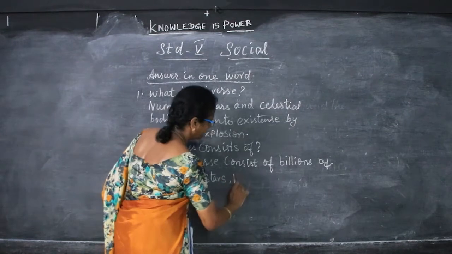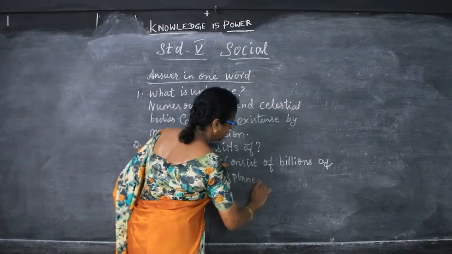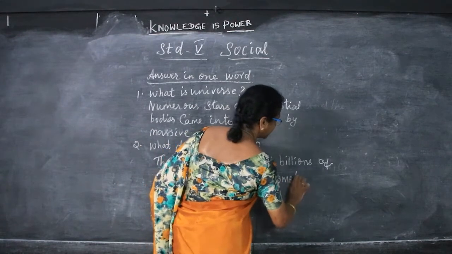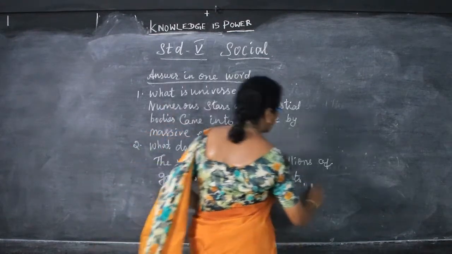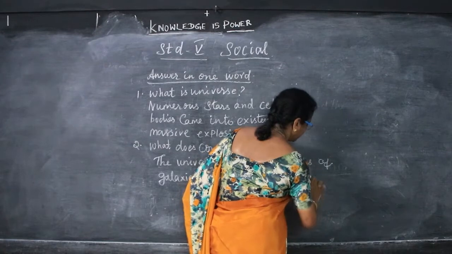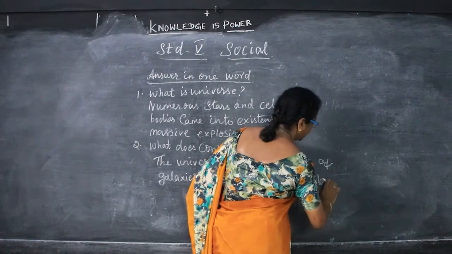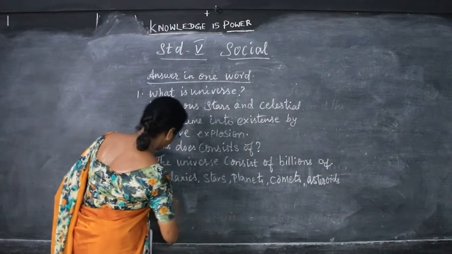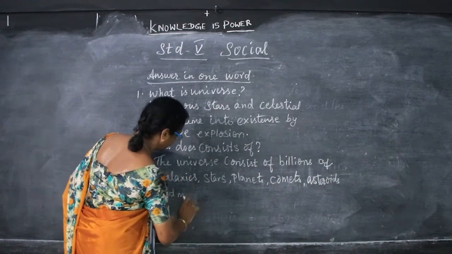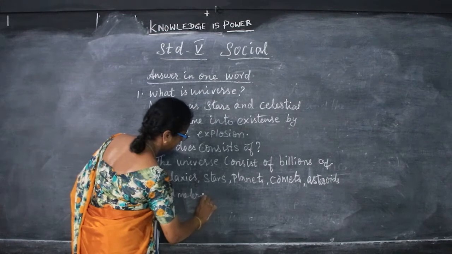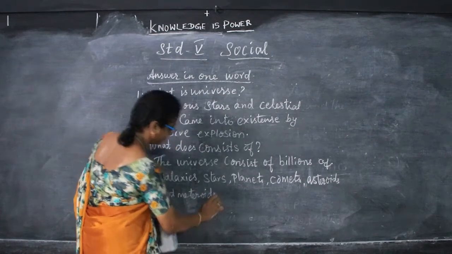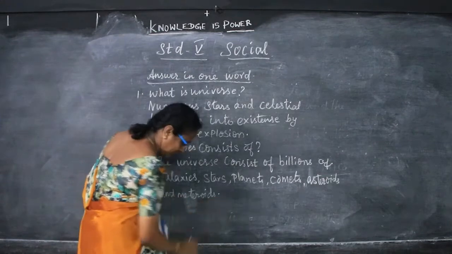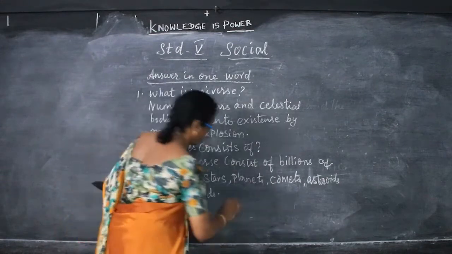Stars, planets, comets, asteroids and meteoroids, and natural satellites.